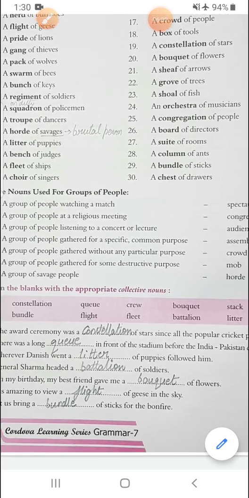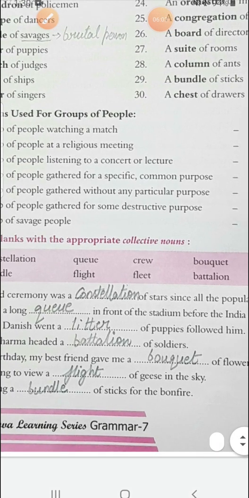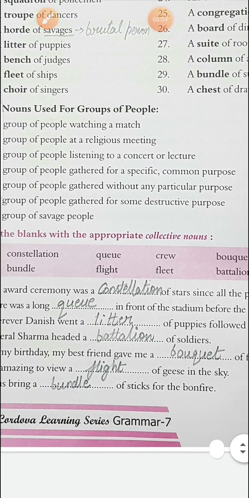I am telling you again, the first answer is constellation, second answer is queue, third answer is litter, fourth answer is battalion, fifth answer is bouquet, sixth is flight, seventh is bundle. Alright, I hope till here everything is clear.